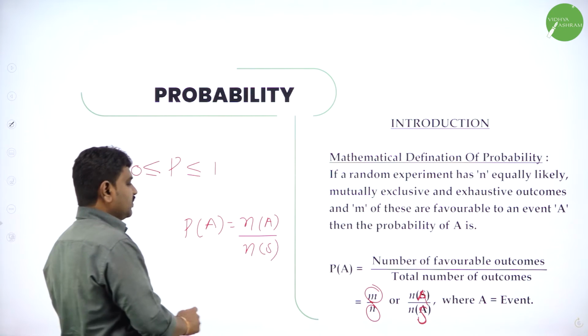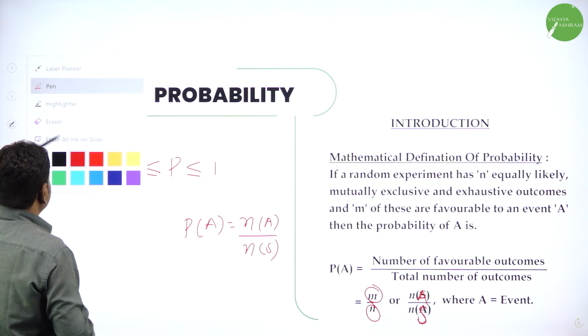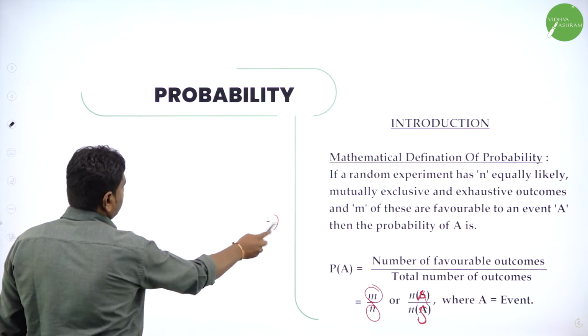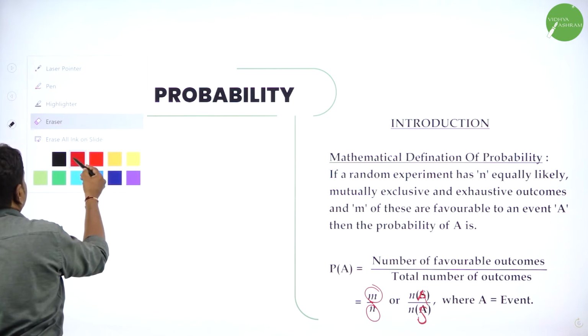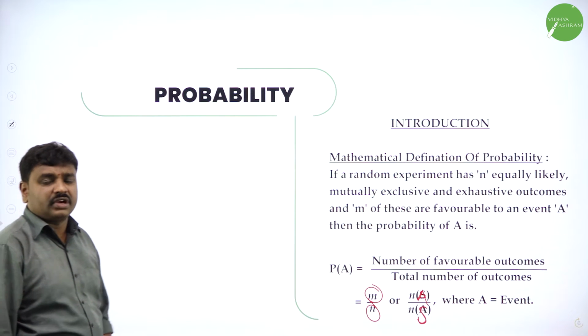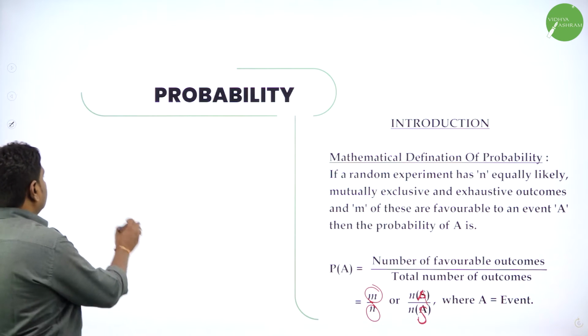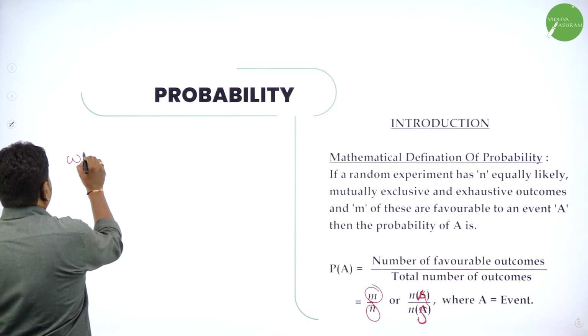Simply speaking, I will take one simple example. Let us take a simple example to discuss probability. I will talk about tossing a coin and getting heads. So what is the probability of?